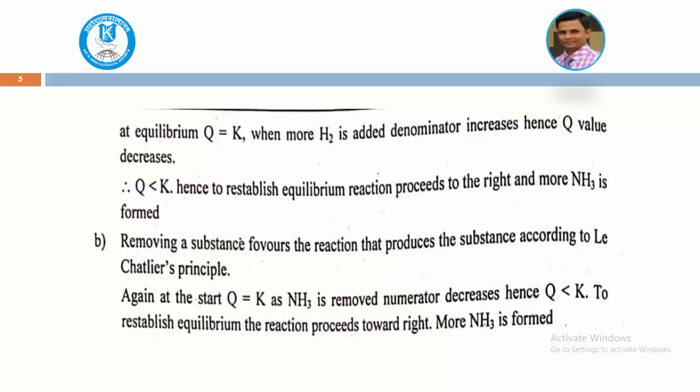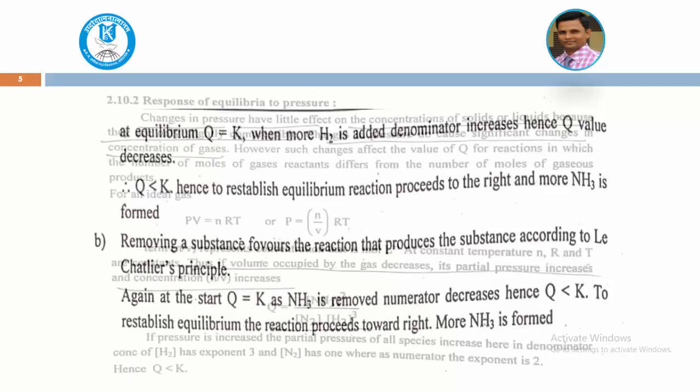Likewise, adding reacting molecules or removing the product shifts the equilibrium towards the forward side, and the rate of the reaction increases. This is the change in concentration.